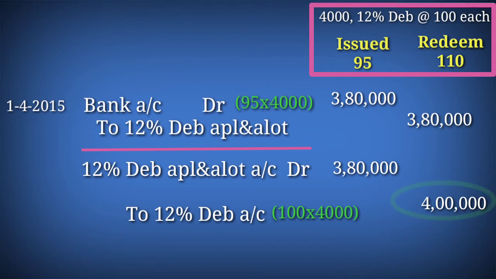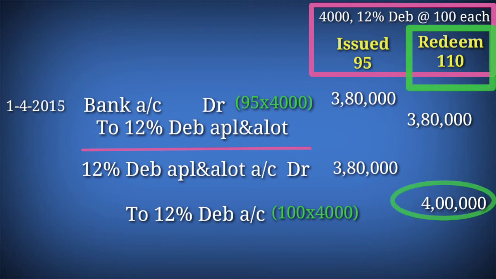Also, in debenture liability is 4 lakh rupees, 100 into 4,000. So liability here we showed 4 lakh, but we need to repay or redeem at rupees 110, right? The repay amount is 110. So actual liability is 110. Here in debenture liability is 100. So we need to credit 10 rupees in the name of premium on redemption.